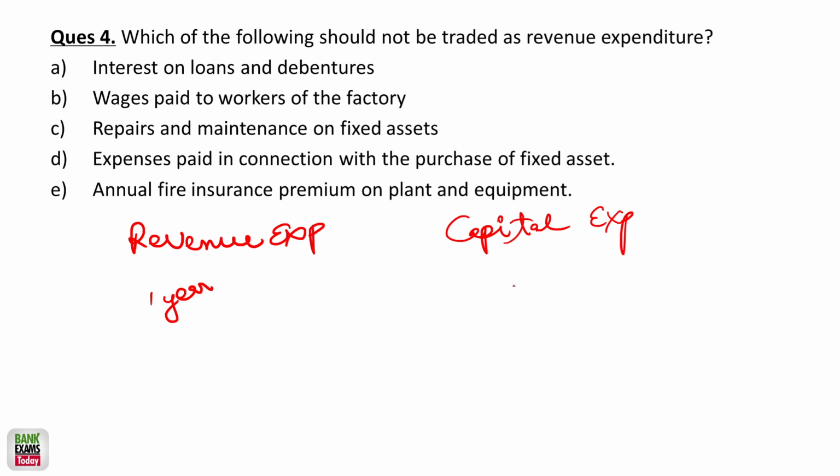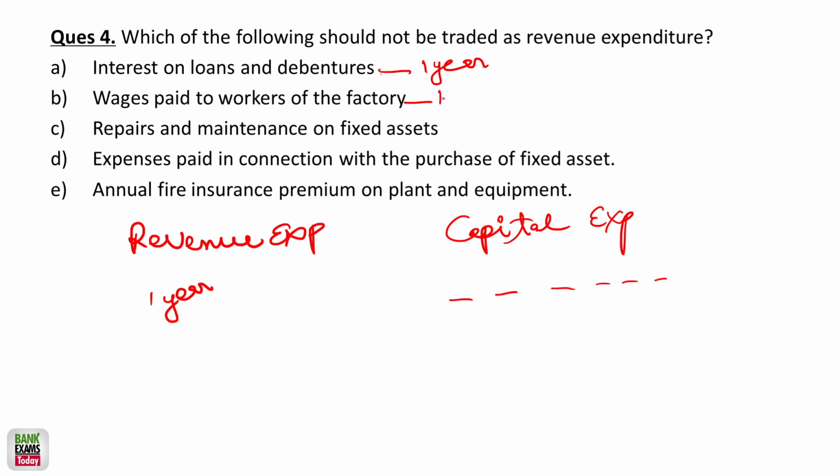If you need to split it over a period of time, 4 years, 5 years, 2 years, then it is a capital expense. Mostly it is purchase of land, machinery, or a fixed asset, which cannot be a revenue expense. Interest on loan, obviously, is for 1 year only. So this is the thumb rule.